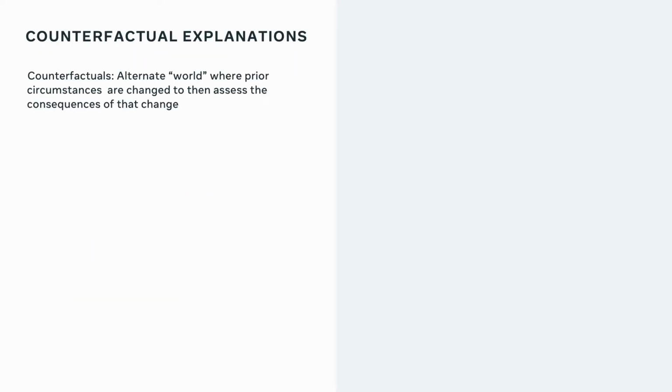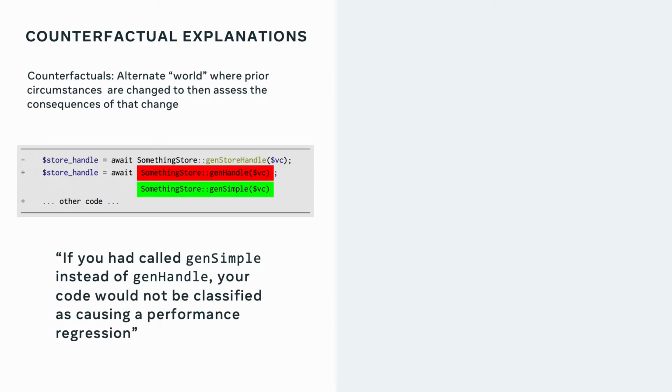Counterfactual explanations are a technique that can help developers understand why a machine learning model thought their code exhibits certain properties. Counterfactual is a term from the causality literature and can be briefly described as an alternate world of your input, where prior circumstances are changed to assess the consequences of that change. So let's have a look at how a counterfactual input could look in the context of our example from earlier. If we were to verbalize the counterfactual we see in this example, we would say, if you had called gen simple instead of gen handle, your code would not be classified as causing a performance regression.